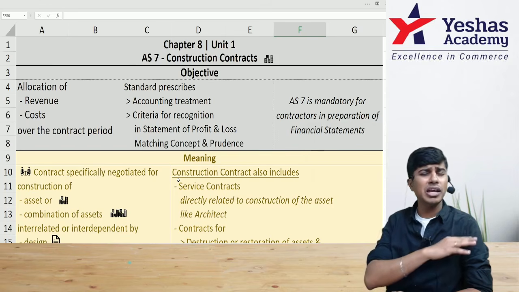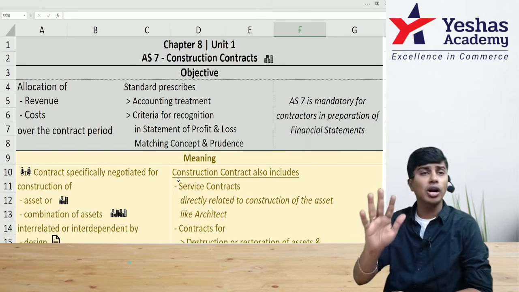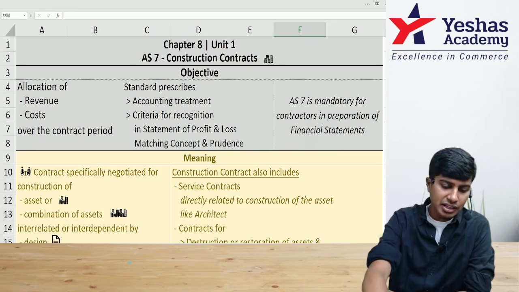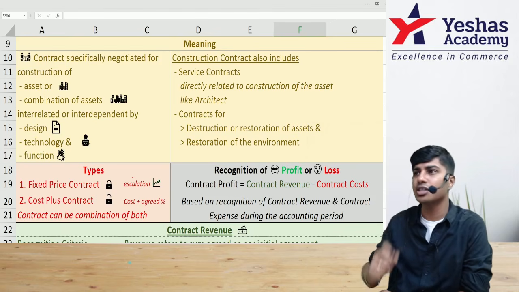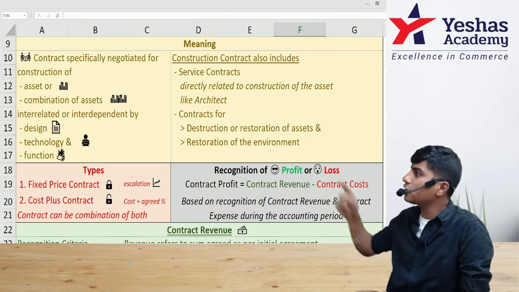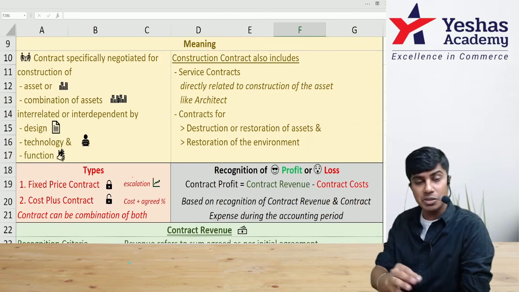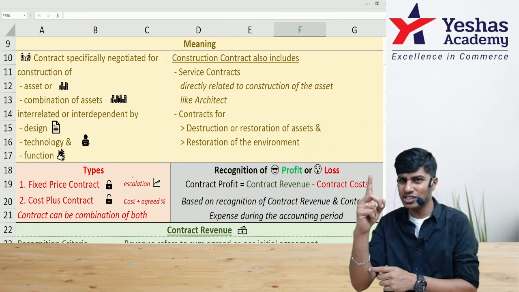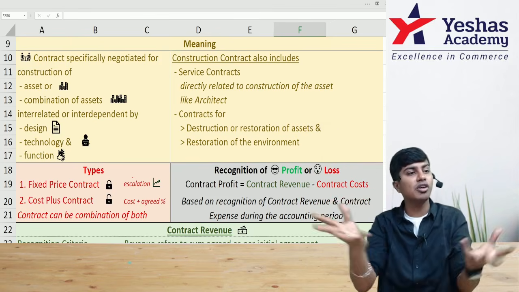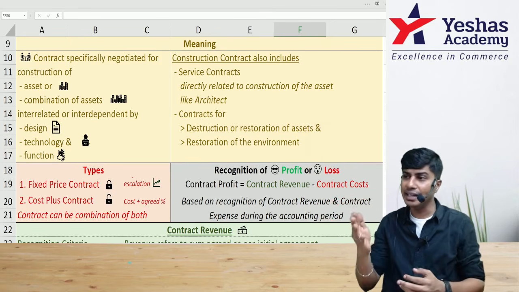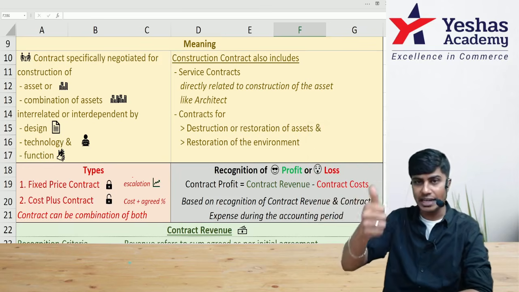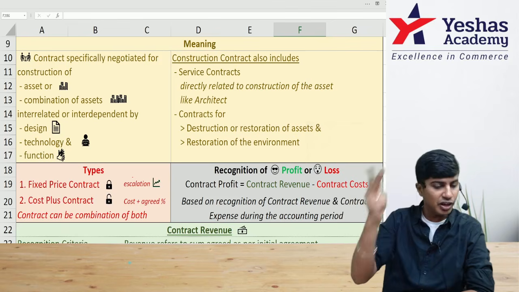This standard is applicable to all of them who are contractors and who are into the business of construction. Then comes the definition or meaning of the word construction contract. Construction contracts are contracts which are specifically negotiated for one single asset construction or combination of assets construction, which are interrelated or interdependent based on design, technology or function.